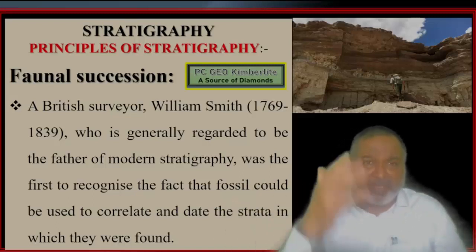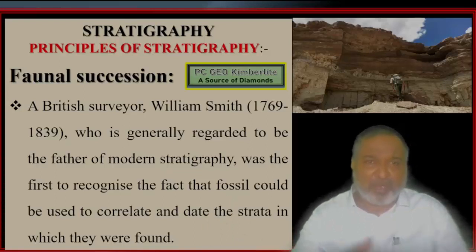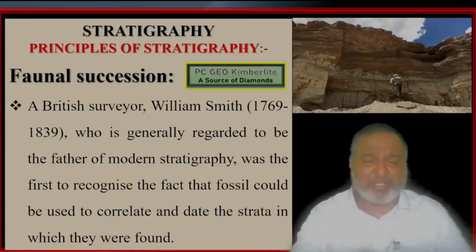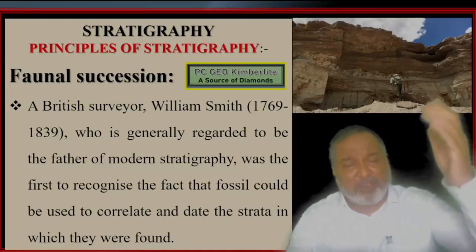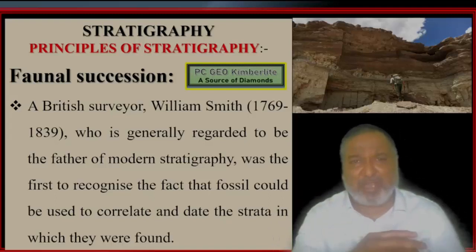Then you have to find out, with the help of the order of superposition, the downthrow, that is, which side has gone down. This is the way you have to work systematically. Once you have done this practical, you will clear the concept of the order of superposition. And the last principle we have is faunal succession.